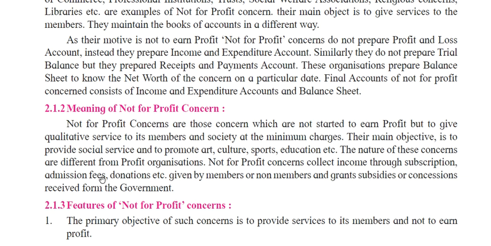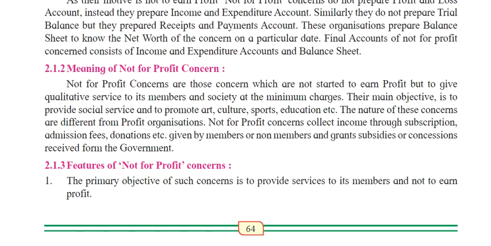They will take these, given by members or non-members, and grants, subsidies or concessions received from the government. Some amount from the government they will receive. This is the meaning of a not for profit concern.